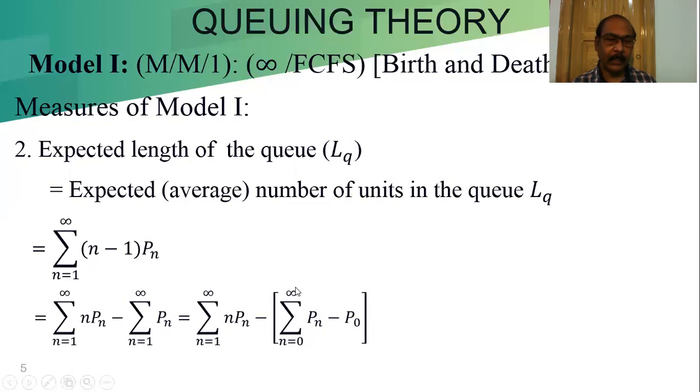We are writing this way because summation n equal to 0 to infinity Pn is equal to 1. So this part we can write as 1 minus P0.